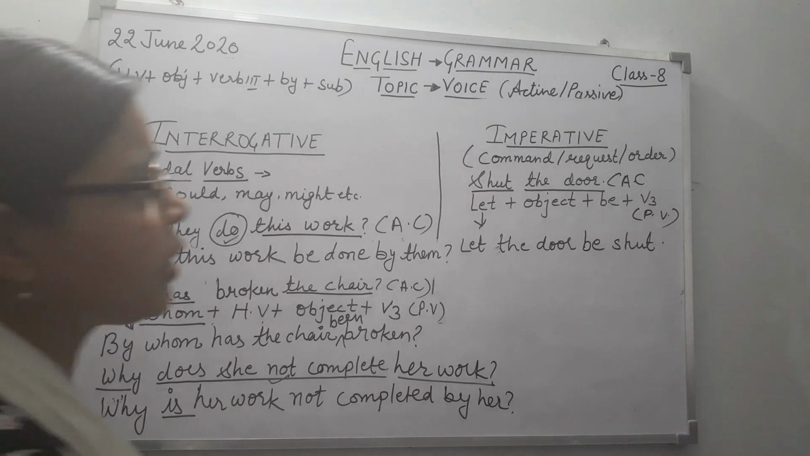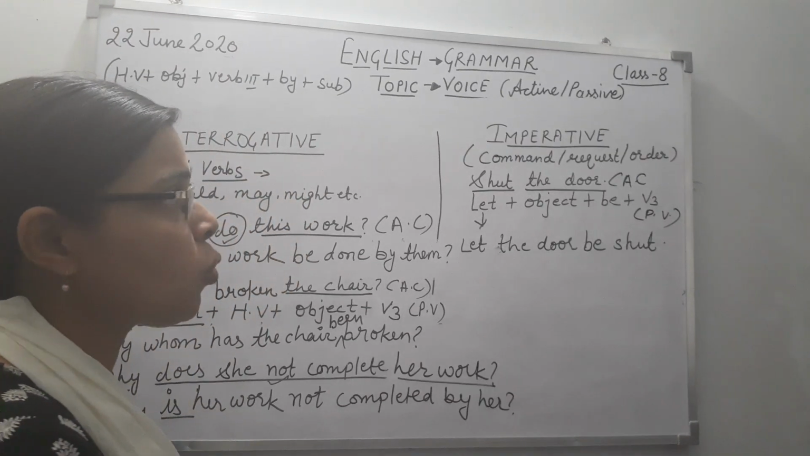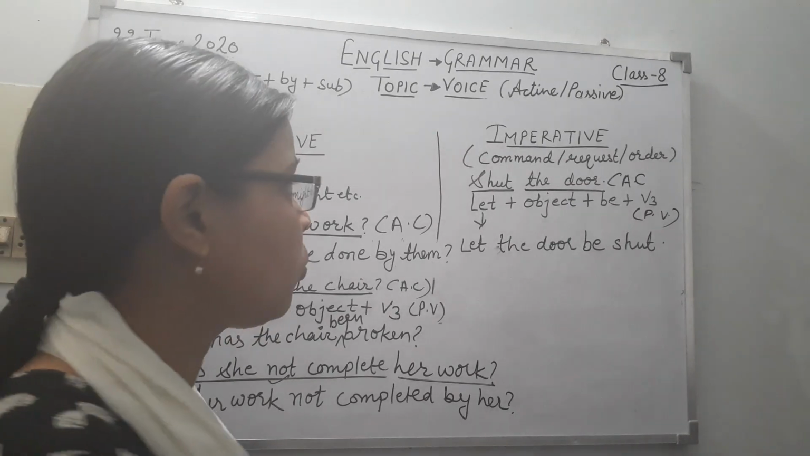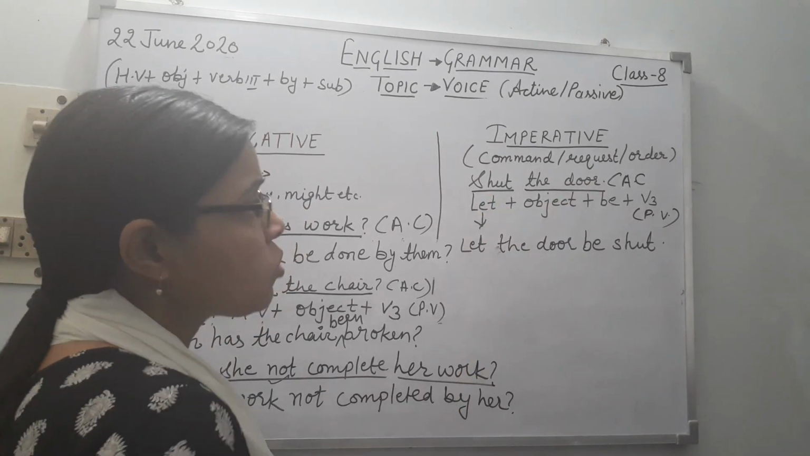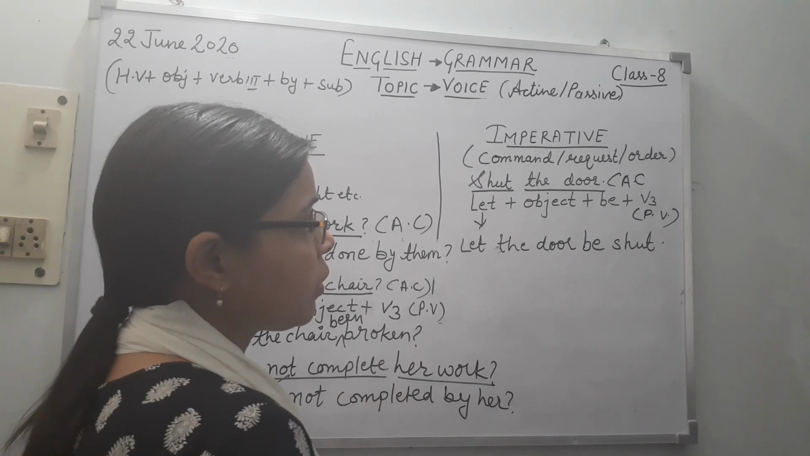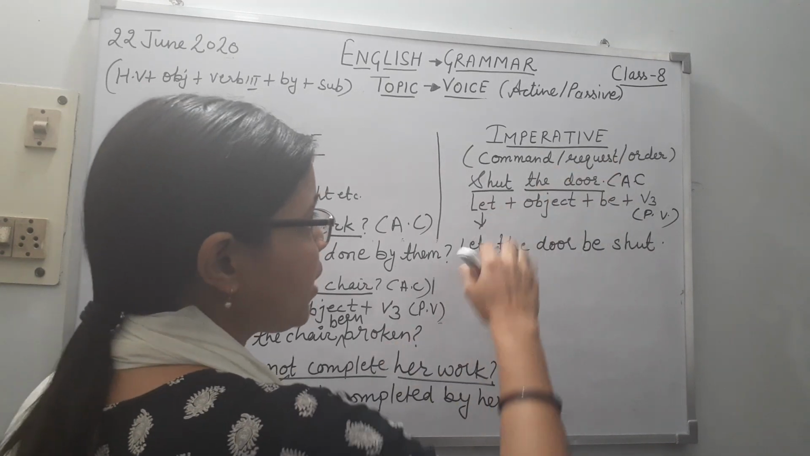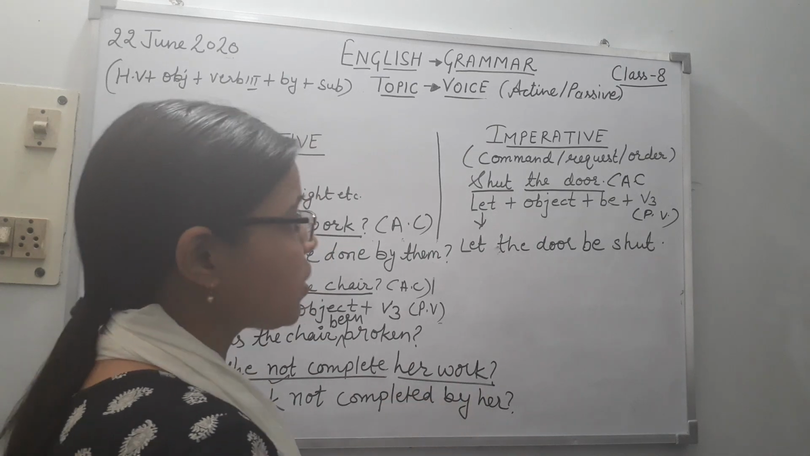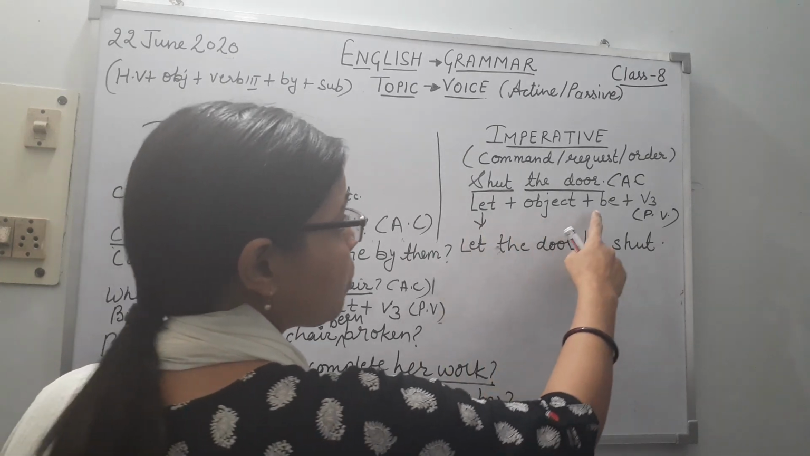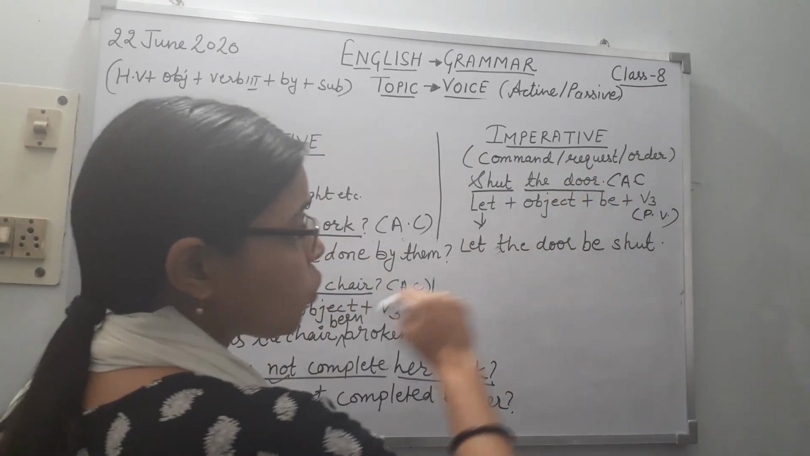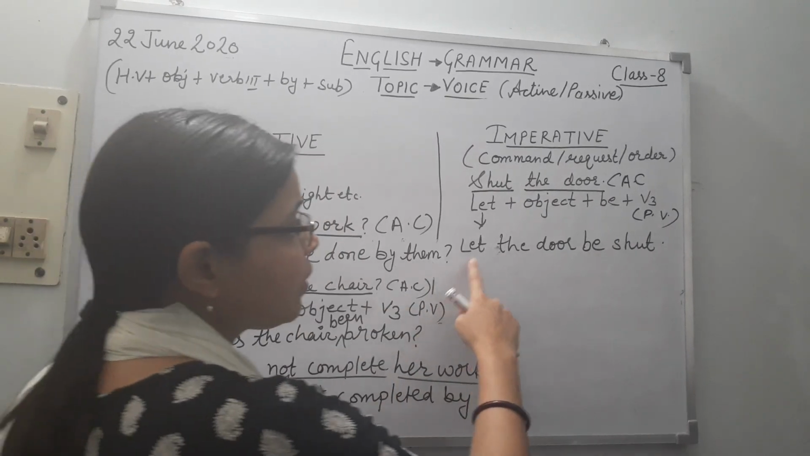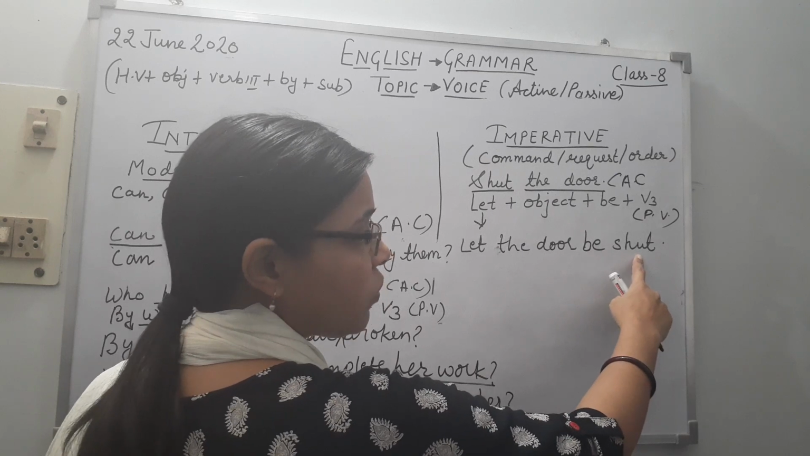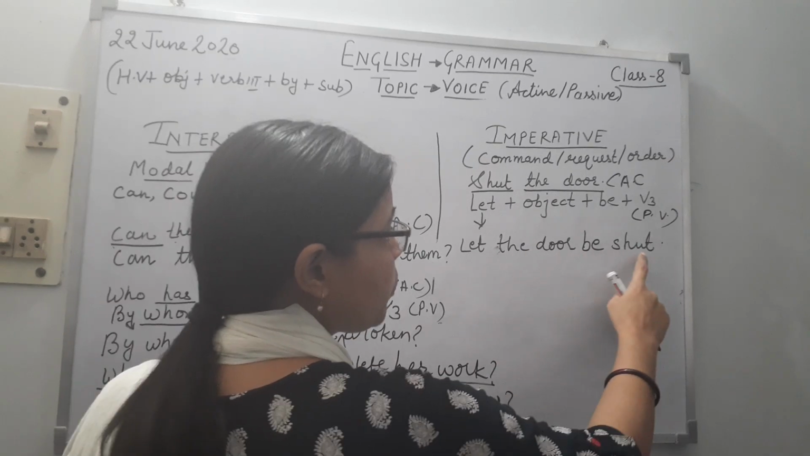Now imperative sentences. Imperative sentences show command, request, order, etc. They start from the verb only. Shut the door. So the structure of imperative sentences in active voice is verb plus object. But in passive voice, the structure of the sentence is let plus object plus be plus verb third. So we'll make the sentence like let, object is the door, be plus third form of the verb shut. So let the door be shut.